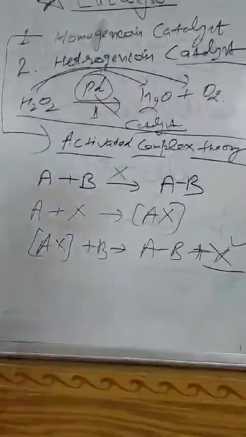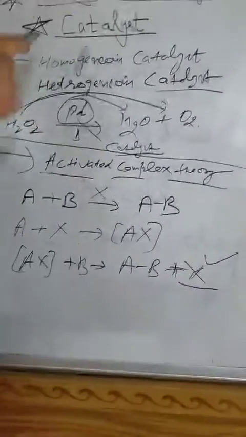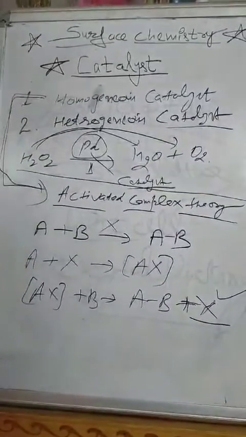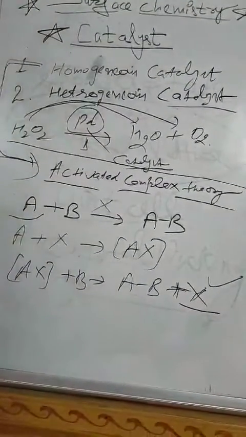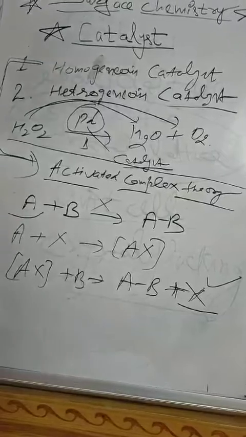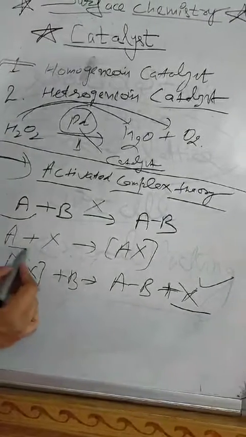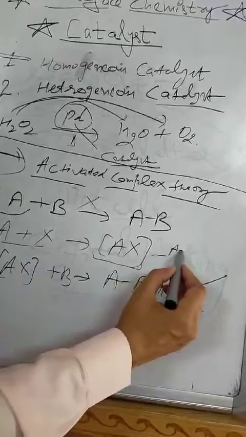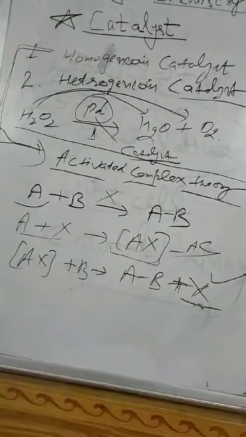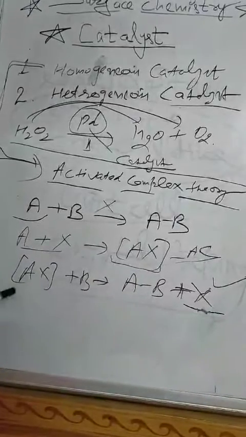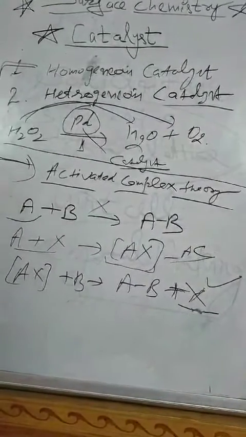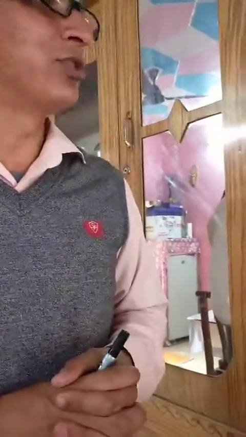Now what did it do in this reaction? In a homogeneous catalyst, it reacts with any one of the reactants, and after reacting with that reactant it forms an activated complex. Activated complex means this is a reactive part and it reacts faster with this B. So after this the reaction becomes faster and production of AB is faster. Reaction rate has been increased. This is the working pattern of a homogeneous catalyst.